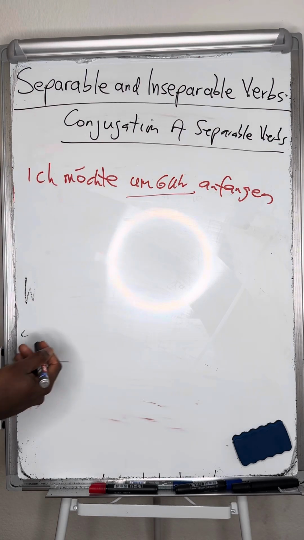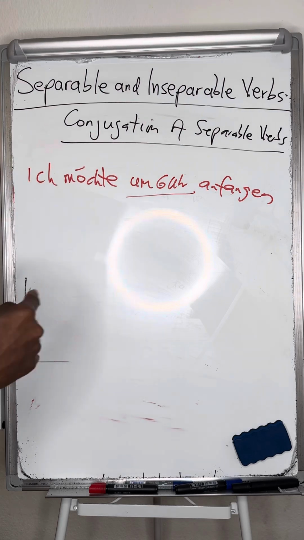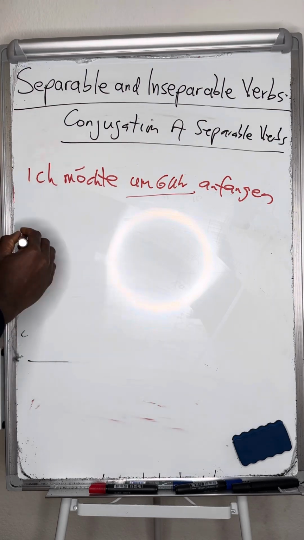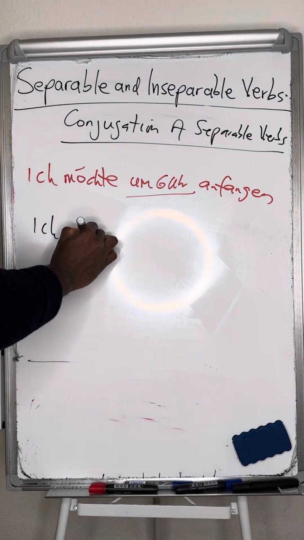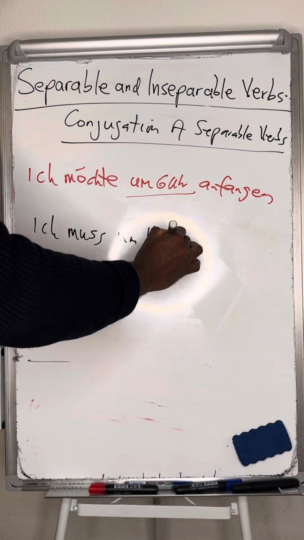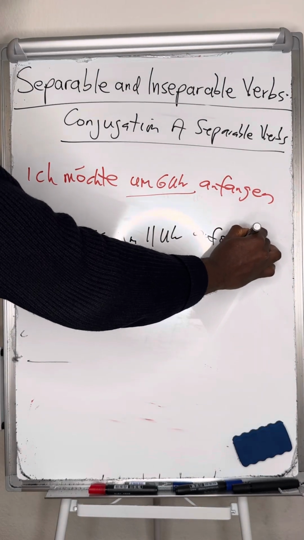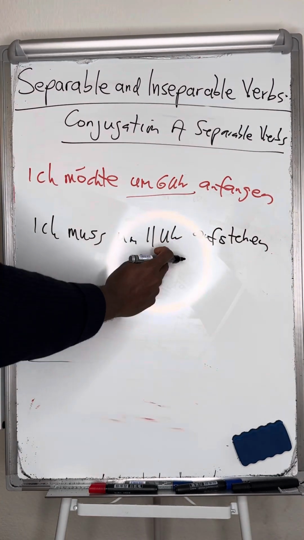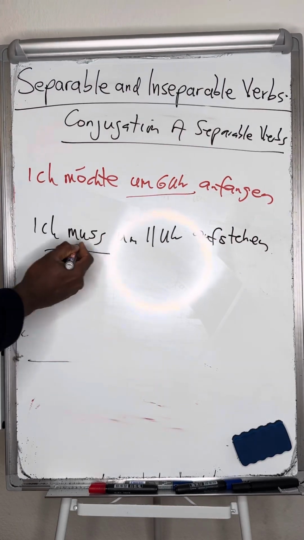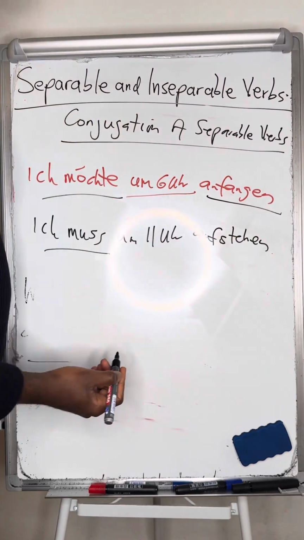I can get up by 11, or I must get up by 11. What is your must? Muss. By 11 Uhr. What's the verb to get up? Aufstehen. Ich muss 11 Uhr aufstehen. You see, you are combining them now with a modal verb. The main verb must be in the infinitive at the end of the sentence.